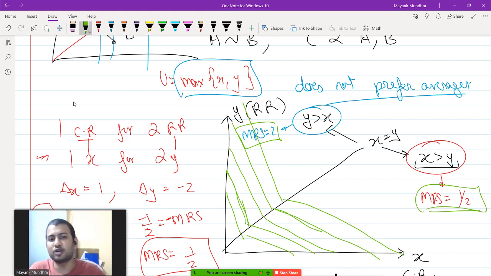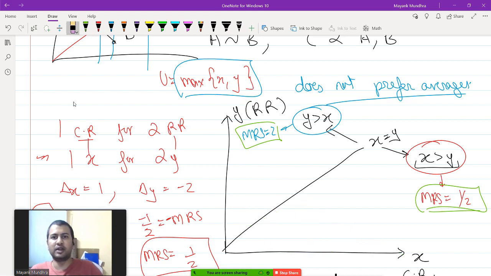Now the next step is to do the convexity check. So for checking convexity, draw any one indifference curve.